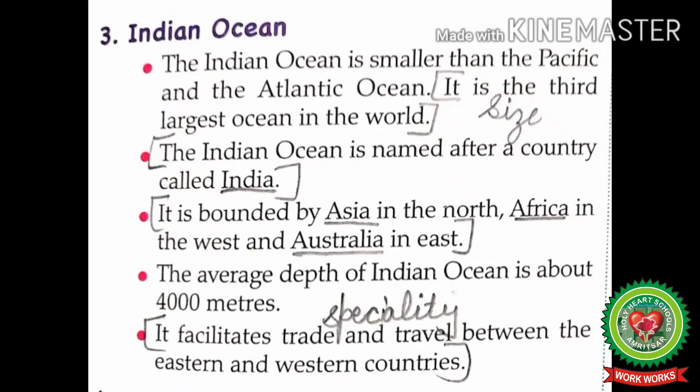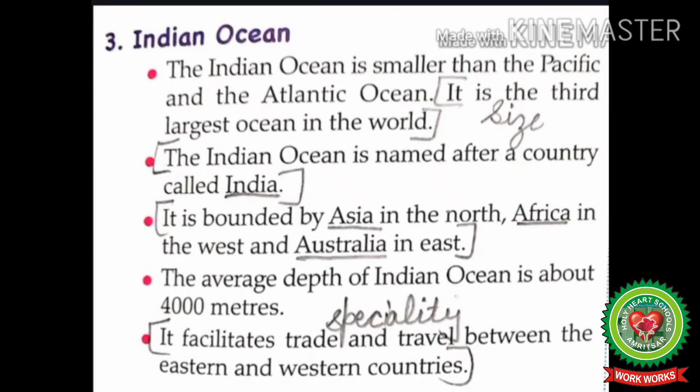It facilitates trade and travel between the eastern and Western countries. Students, mark this line. This is the specialty of the Indian Ocean. Here, facilitates means easy and trade means business.